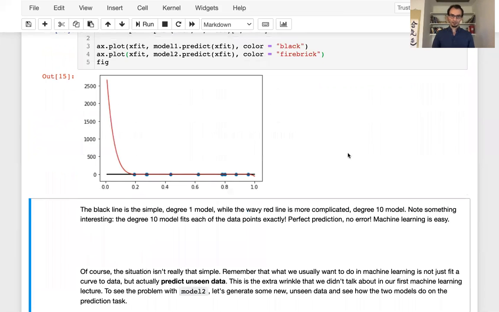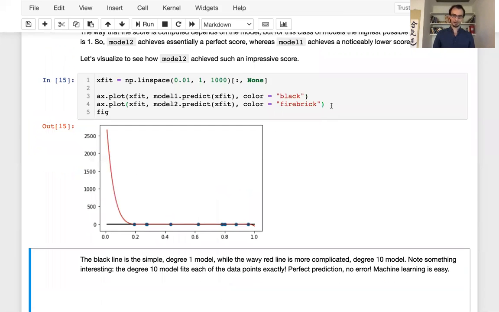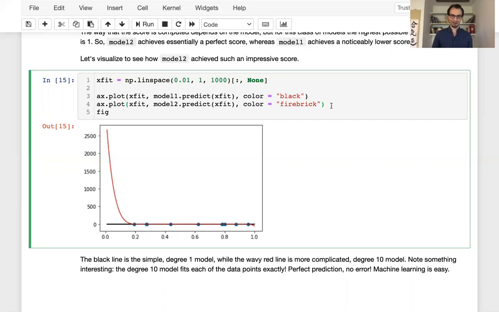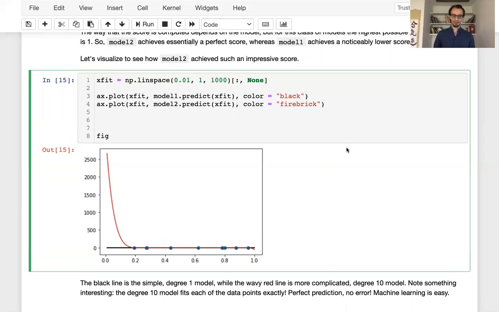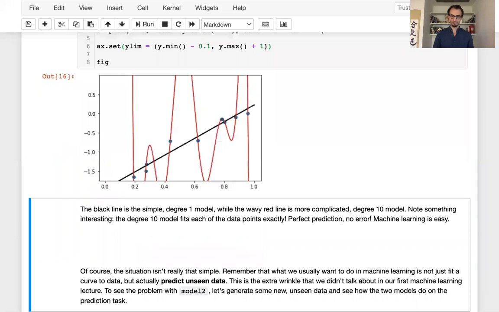Let's take a look. Well, okay, well that looks terrible and confusing. So I can't even really see what's going on in my plot anymore. A good way to fix this is to notice that what's happening is that the y-axis has gotten blown up somehow. So we can just set the limits. So ax.set_ylim equals, I'm just going to set the limits equal to the limits of the data. So remember that y has a minimum and a maximum value. y is just an array. And I'll add a little bit of padding. So my vertical axis is going to correspond quite closely to the extents of my data. So let's give that a try. Okay, that looks a lot better.